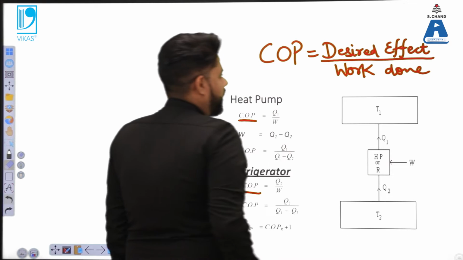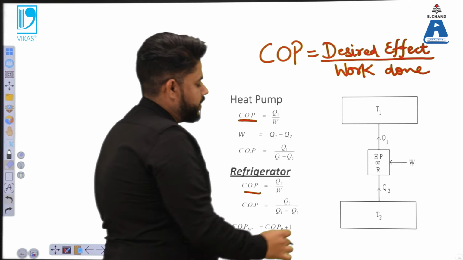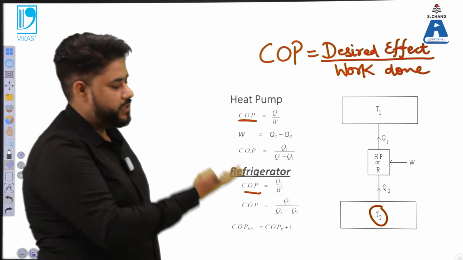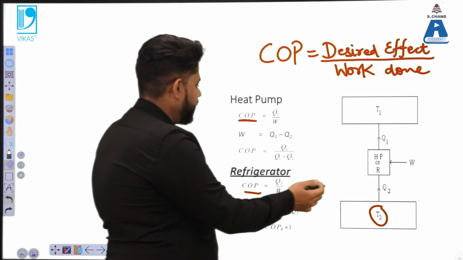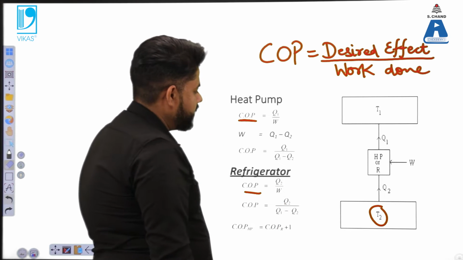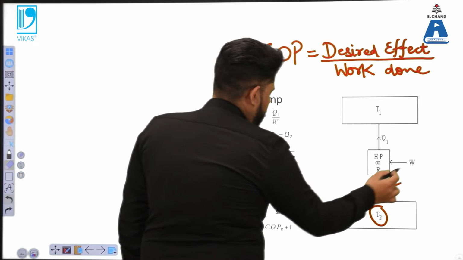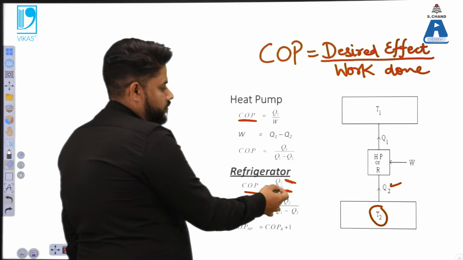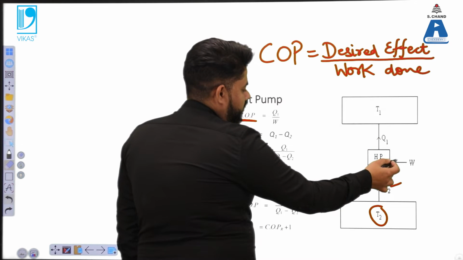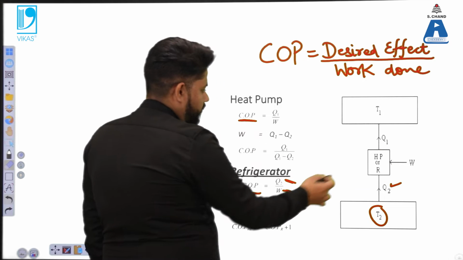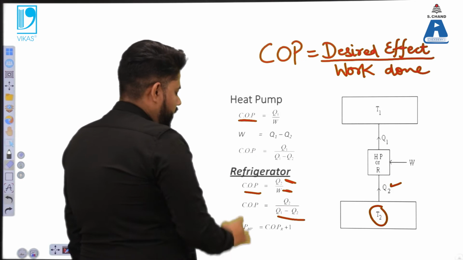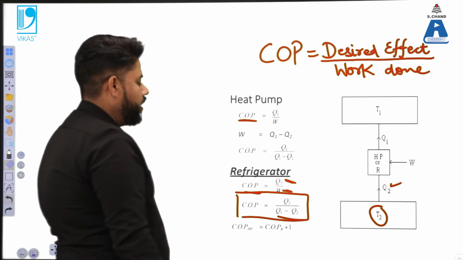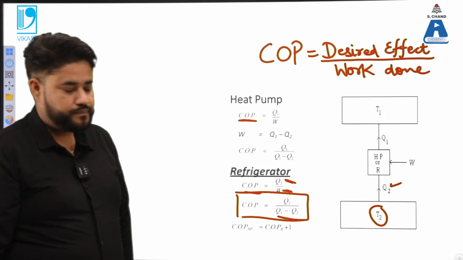You can see the desired effect in case of a refrigerator is to remove the heat from this particular region. So when the heat is removed from that region, our attention is focused on this Q2. So Q2 over the work done in case of a refrigerator. Work done is Q1 minus Q2, that is equal to W, as per the energy balance. So we can substitute, and COP will be equal to Q2 over Q1 minus Q2.